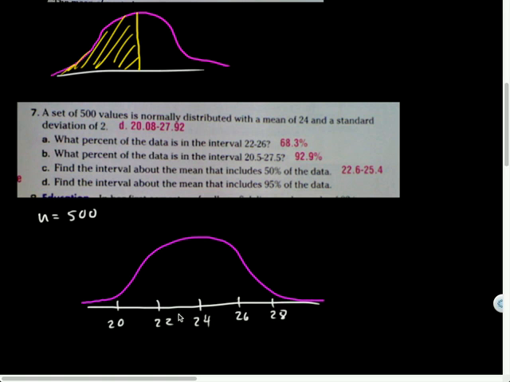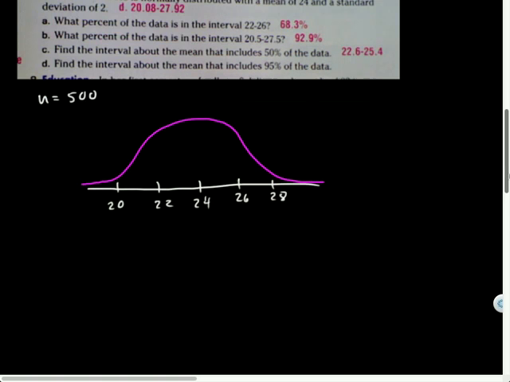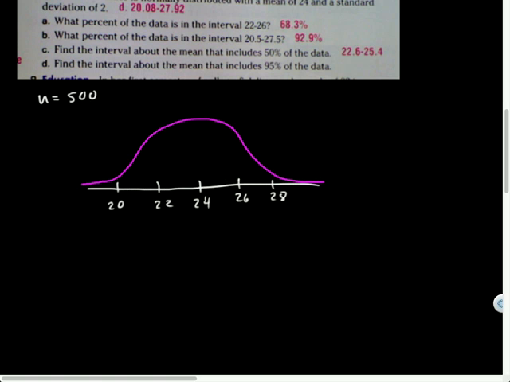All right, so then they said what percent of the data is on the interval between 22 and 26? That is plus or minus 1. So let's see. So for part A, what do I know?